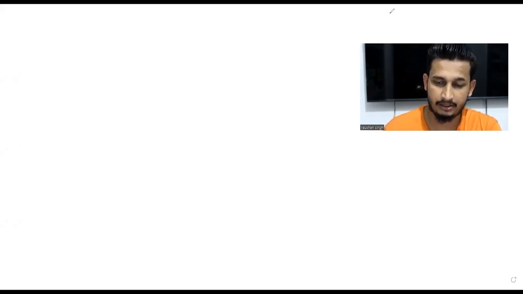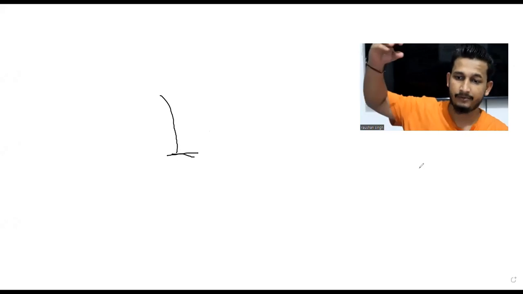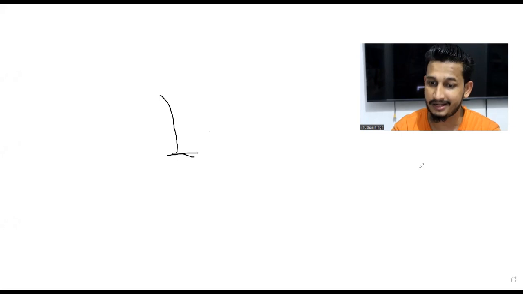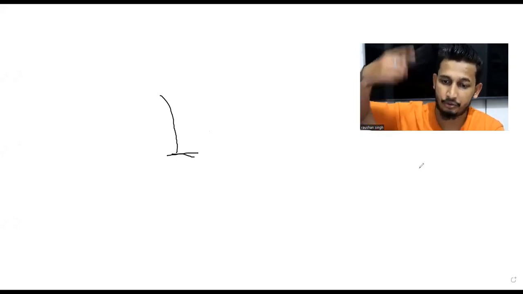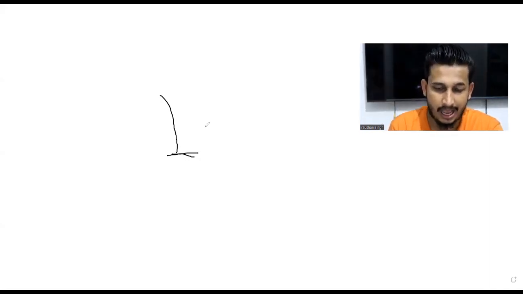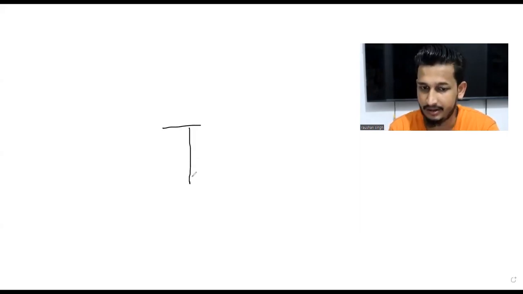It means simply, in general terms, that if something is falling, it stopped somewhere because there is support. If my mouse is placed on the table, the table is acting as a support. If I'm dropping this pen, it will go to the table because there is a support, right? If I throw that pen upwards, it will go till the ceiling. So let's consider I'm having a cricket ball, and if I'm dropping it downwards, where is it going to go? Till the floor, right?